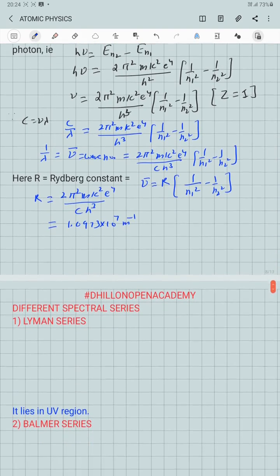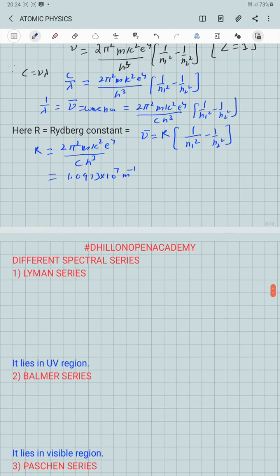Now the different spectral series of the hydrogen atom are combined into various groups. The first spectral series is known as the Lyman series.